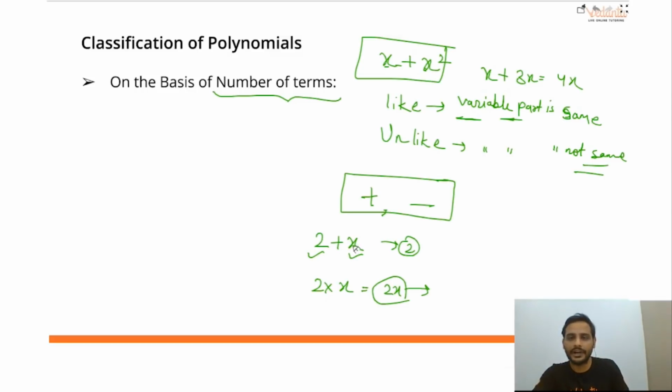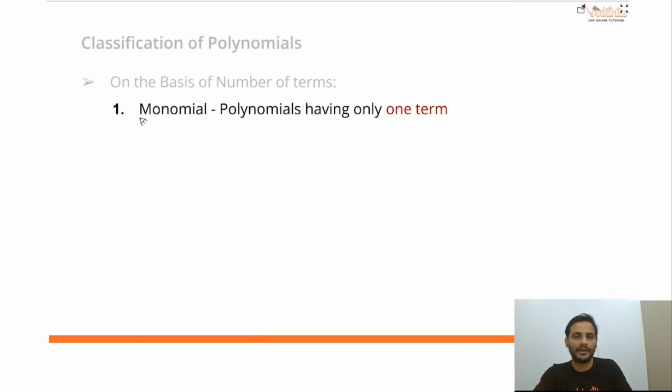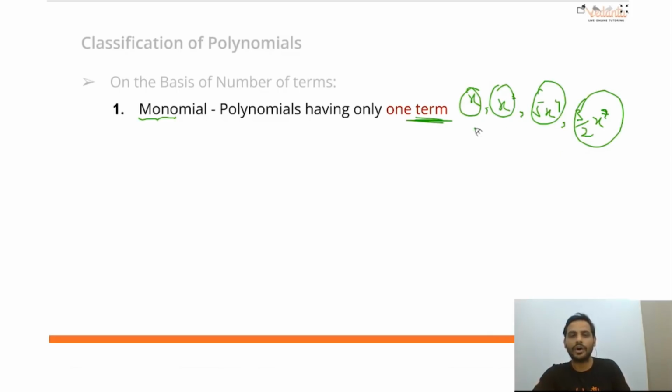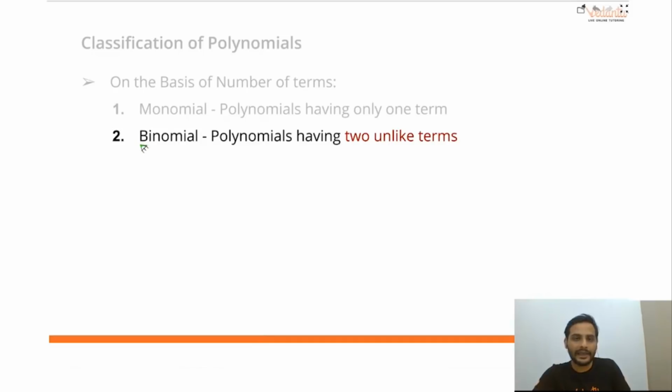So we have understood terms, like terms and unlike terms as well. Now what is the classification? First is monomial. Mono, as the name suggests, is one. So the polynomial having only one term. For example, x cube, 5x raised to the power 4, 3 by 2 x raised to the power 7. All these have only one term. So these are all called monomials. Second, binomial. Bi, as the name suggests, means two unlike terms.